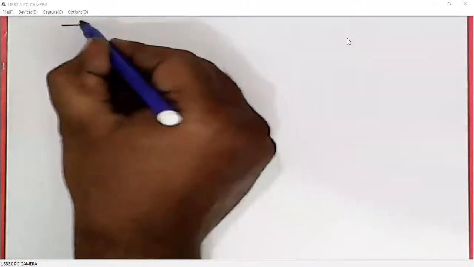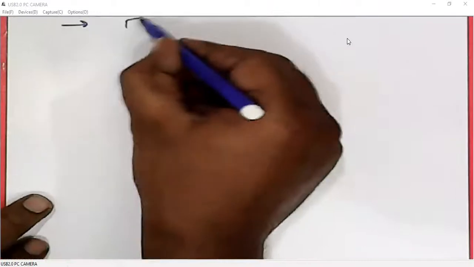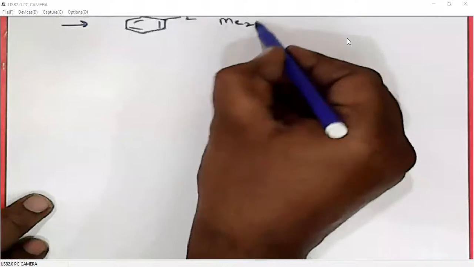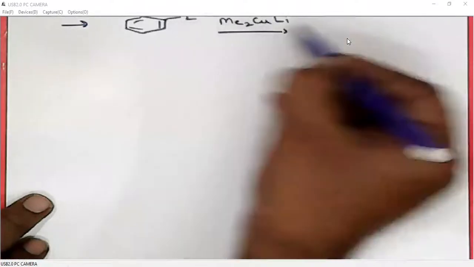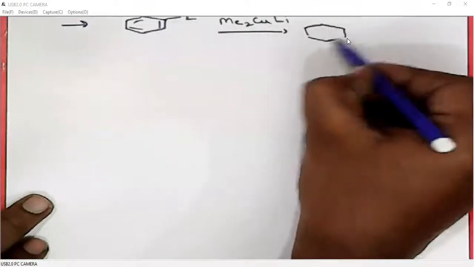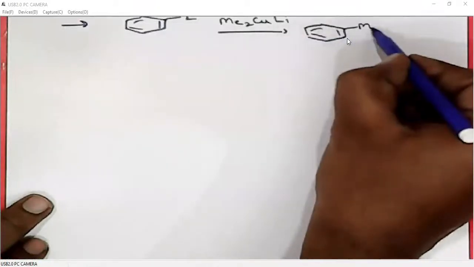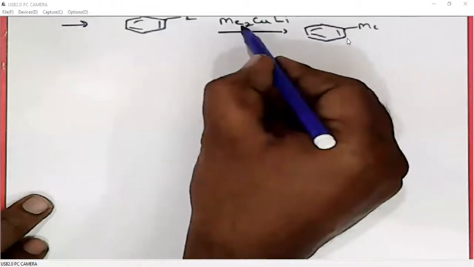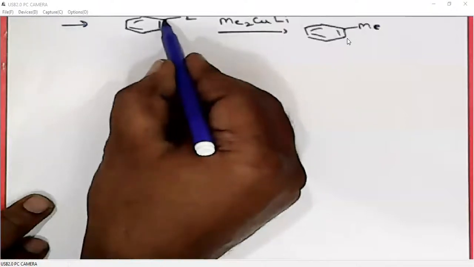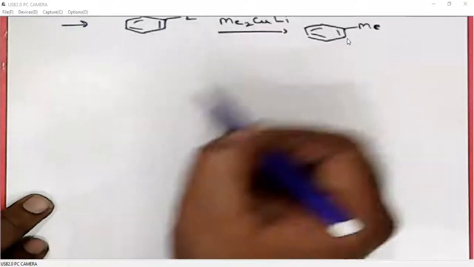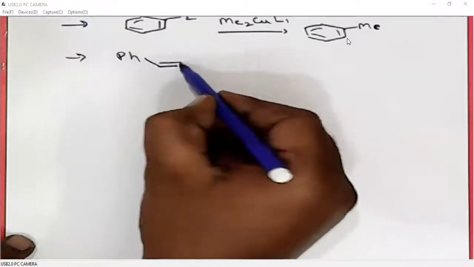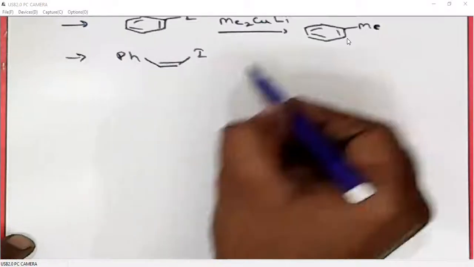I'll give you some practice problems. Here it is just coupling. So iodine will be replaced with methyl, whatever is there on the Gilman reagent. There will be a coupling between this carbon and the alkyl group on the Gilman reagent. These coupling reactions are stereoselective.